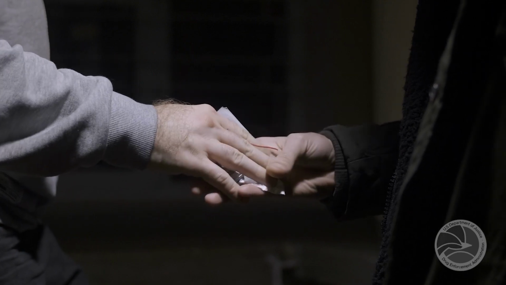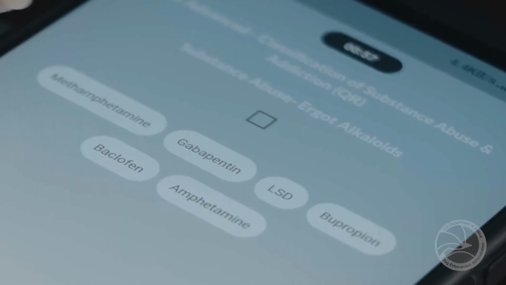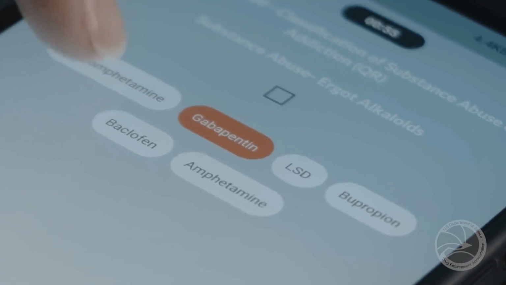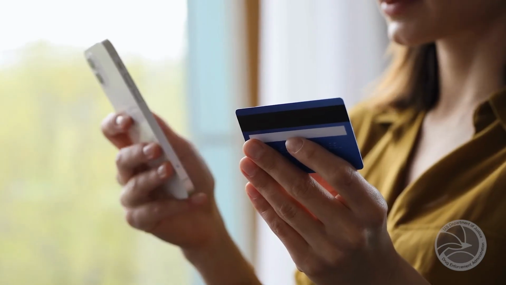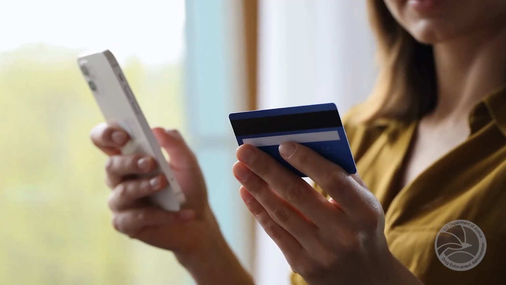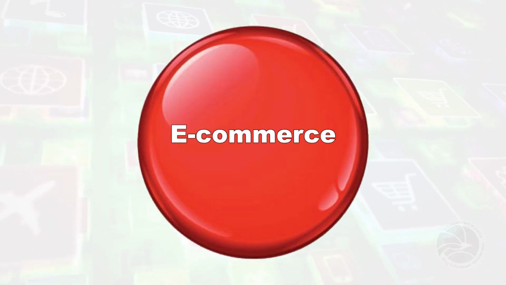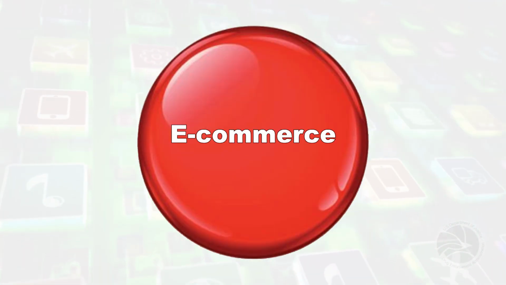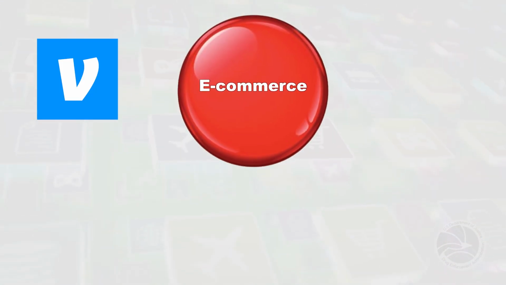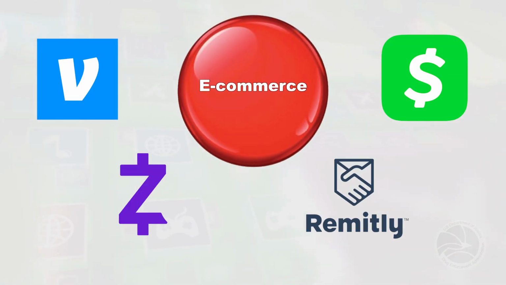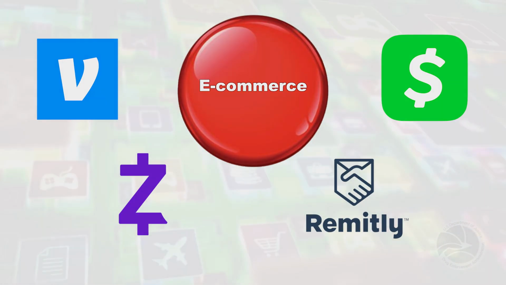Handing over cash when making a drug deal still happens, but less so than in the past. Online drug sales often use e-commerce apps, which allow people to make purchases online. Most online purchases are harmless, but some are not. Based on DEA's independent research, money exchange and e-commerce apps, for example, Venmo, Zelle, Cash App, and Remitly, are all apps that can be used for online drug sales without the knowledge of the company who owns the apps.